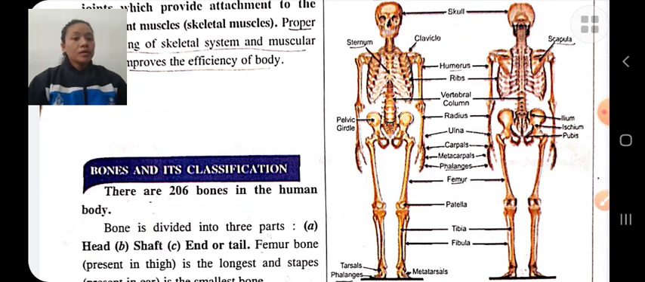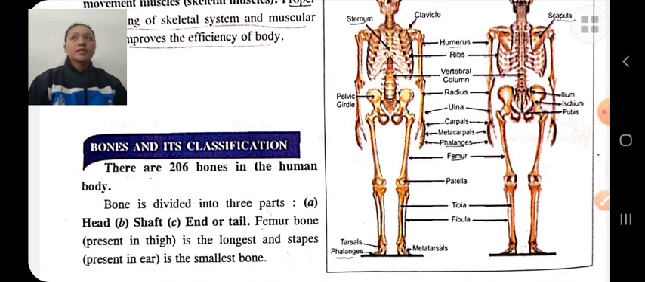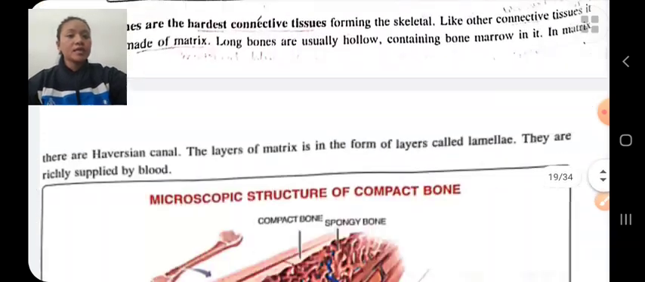There are about 206 bones in a human body. A bone is divided into three parts: head bone, hollow shaft, and tailbone. The femur bone is the largest bone, present in the thigh, and the stapes is the smallest bone, which is present in the ear.